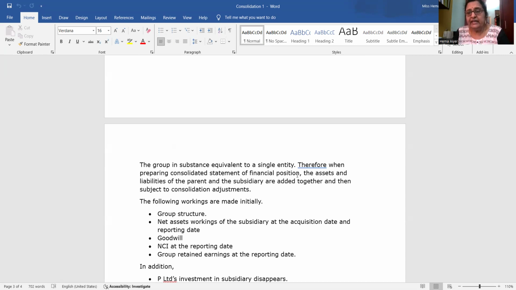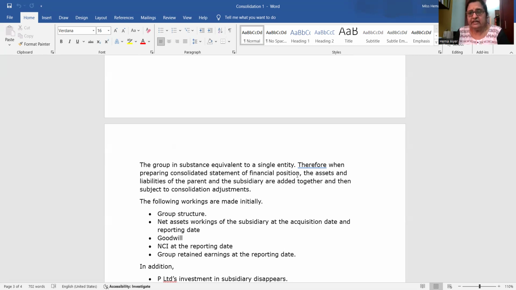So when we are doing this, the consolidated statement of financial position, we add P and S, that means parent and subsidiary, assets together. Line by line, we add. Then after adding it, you have to make some consolidation adjustments.